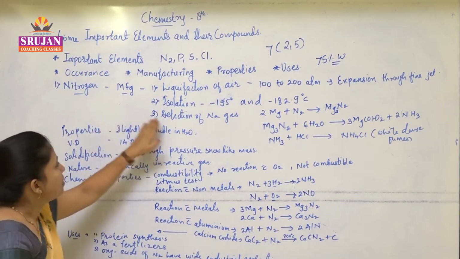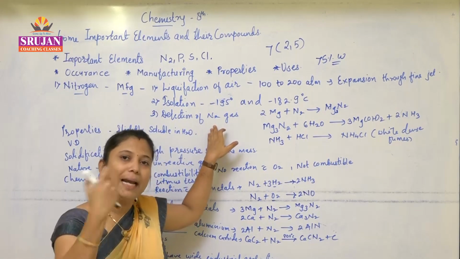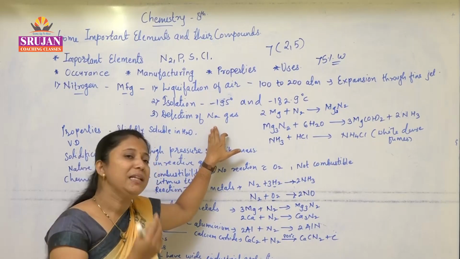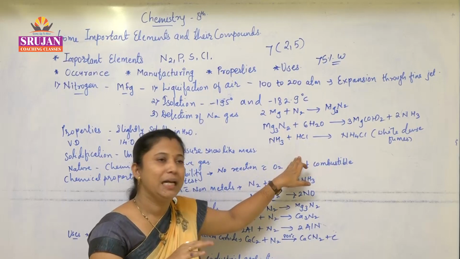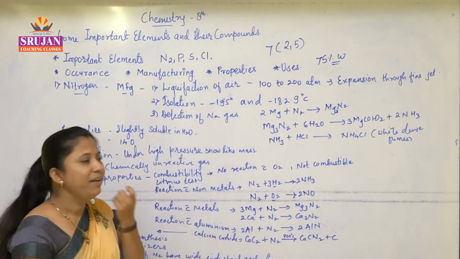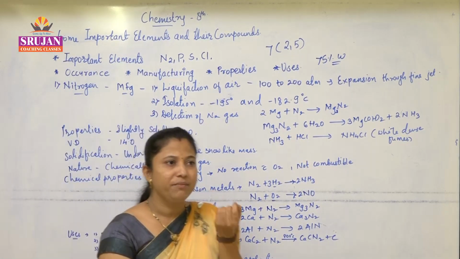Now next is detection of nitrogen. Whatever nitrogen we have just prepared, whether it is really nitrogen or not, can be detected by different identification tests. What we have to do is simply take a magnesium ribbon.